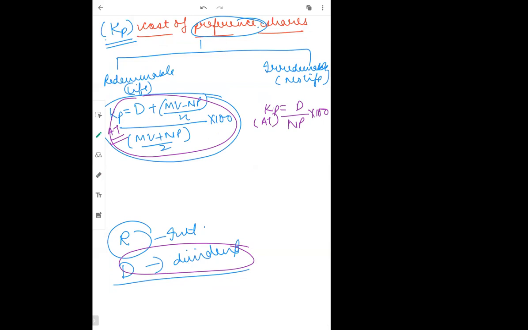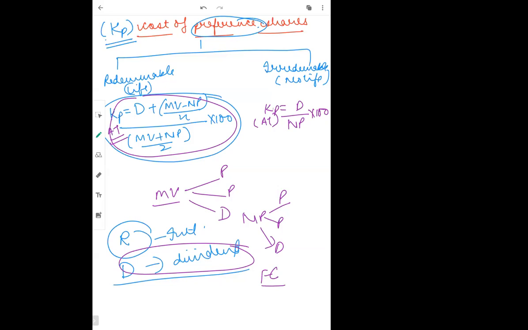I'm not doing any question of cost of preference shares because we are anyhow running short of time. The questions need to be done in exactly the same manner, with the same formula to calculate maturity value if it happened at par, premium, discount. Same formula for net proceeds, same thing to calculate flotation cost. Everything is exactly the same.